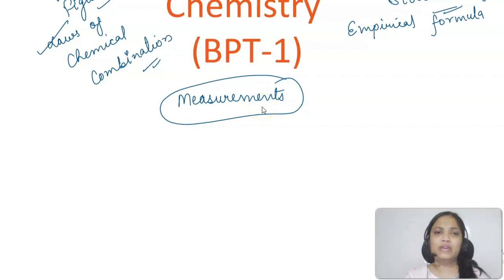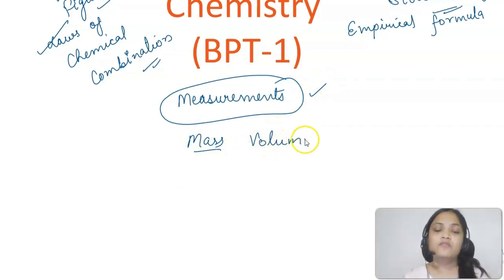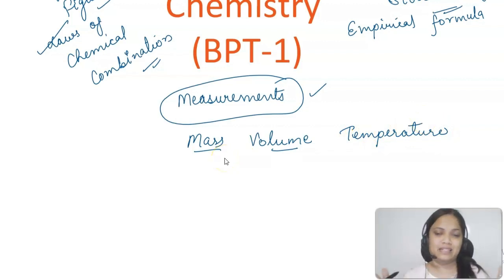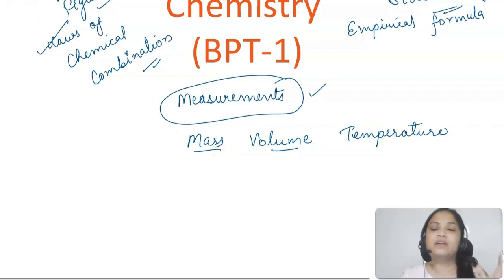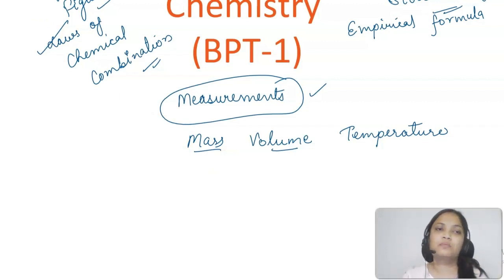We have to measure the mass of the reactants, we need to measure the volumes, we need to know about the densities, we need to know about the temperature. We need to know about many things about a particular substance. These are all the measurements that are done in chemistry, like obviously in practical chemistry, when we are doing the experiments in the lab.